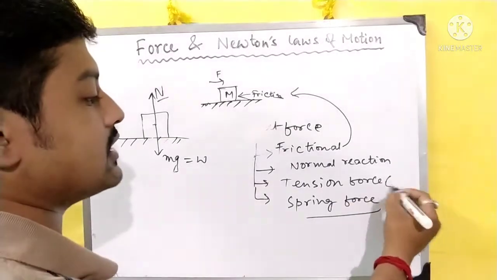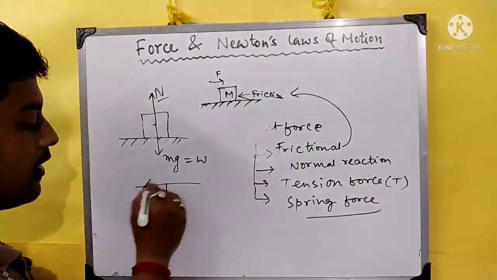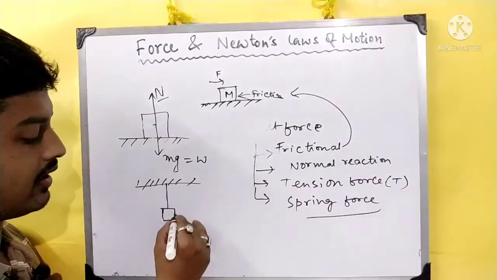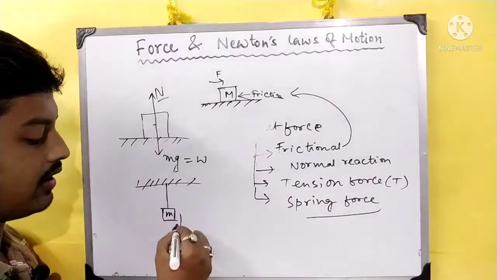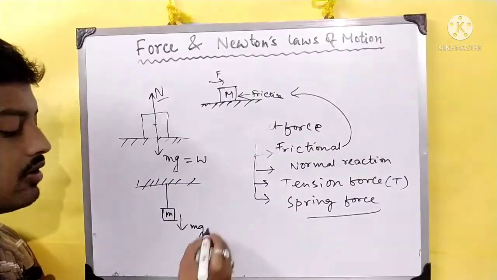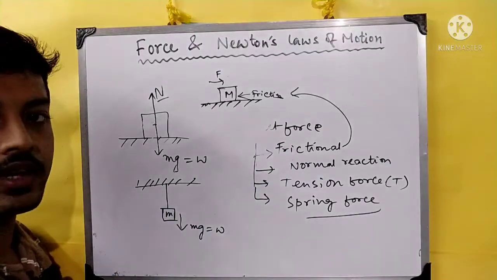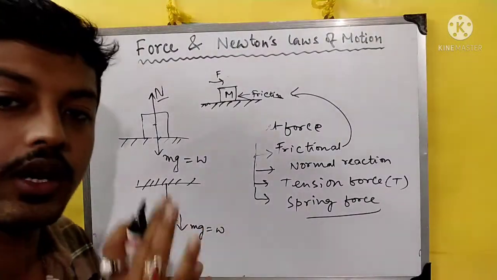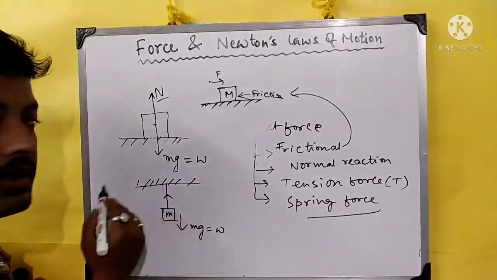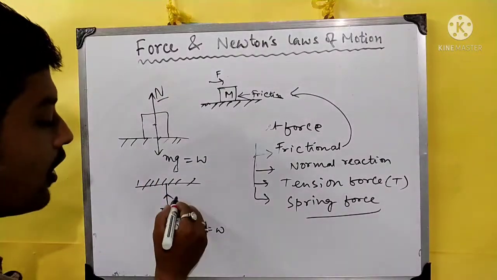Another one is tension force, which is denoted by T. What is T? If you tie an object to a rigid support, this object has mass m, and its weight will try to pull it down with mg force. But why is it not falling? It is not falling because something is pulling it upward. What is pulling it upward? The rope it is tied with is pulling it upward. So this upward force given by the rope is called tension force.